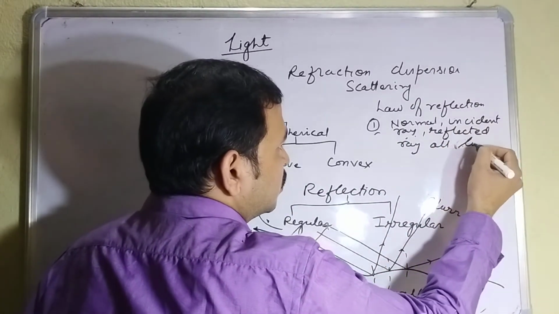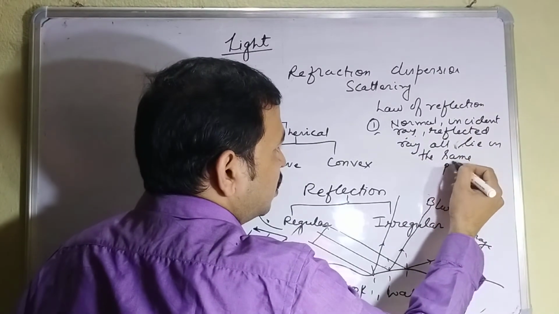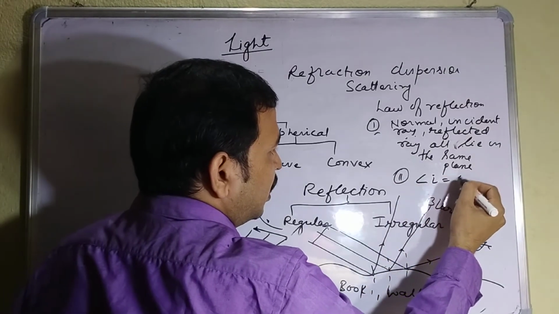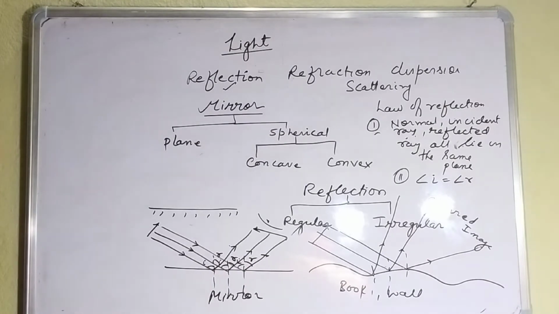This is the first law. And the second law is angle i is equal to angle r. You must write the language: the angle of incidence is always equal to the angle of reflection.